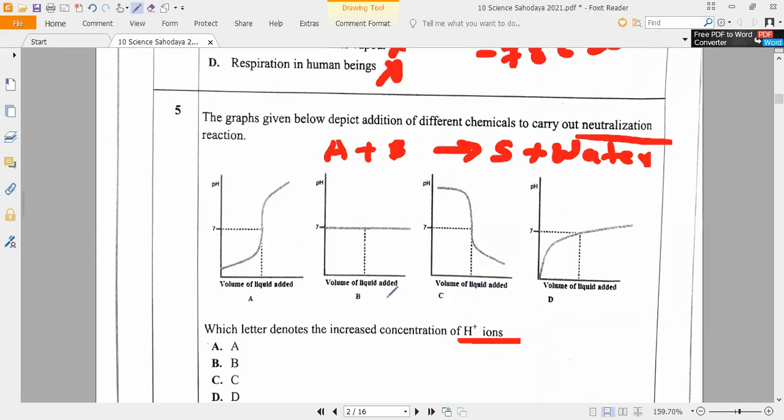So now observe the graph carefully and tell me. H plus ions means the pH value is low or high? That is what I want. Low. Now, where the pH value is showing decreasing, please observe which graph. Sir, option D. Option D, pH value is decreasing.